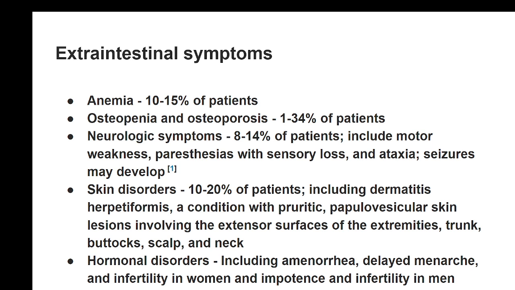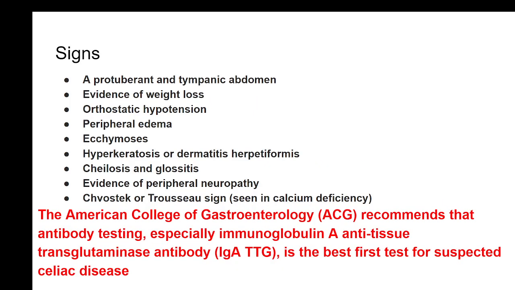But all these are the typical sensitive reactions which can occur in the patients. Hormonal symptoms include amenorrhea, delayed menarche, and infertility in women, and impotency and infertility in men. These also can be clinical symptoms in case of the gluten sensitivity issue. But of course, practically from the clinical point of view, gluten sensitivity conditions are less common in our situation, whereas more common in the Western countries. Tropical sprue is more common in our situations.